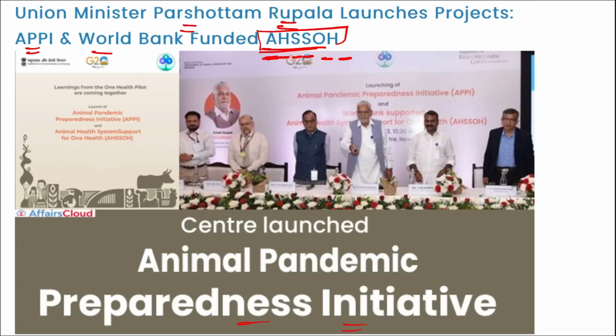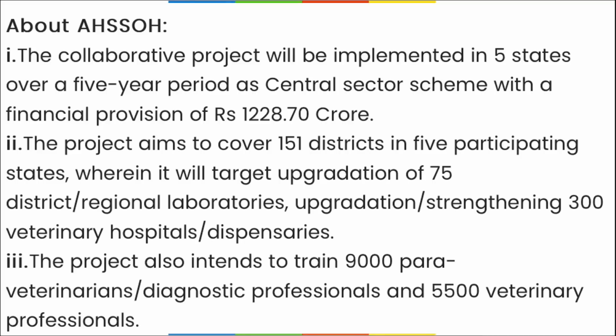As you can see, both of these projects are related to animals, and they are basically launched in order to prevent animal pandemics that can happen in future also. If you remember, recently cowpox was considered one of the diseases that was affecting cows in large numbers, and multiple cows died because of this particular disease.